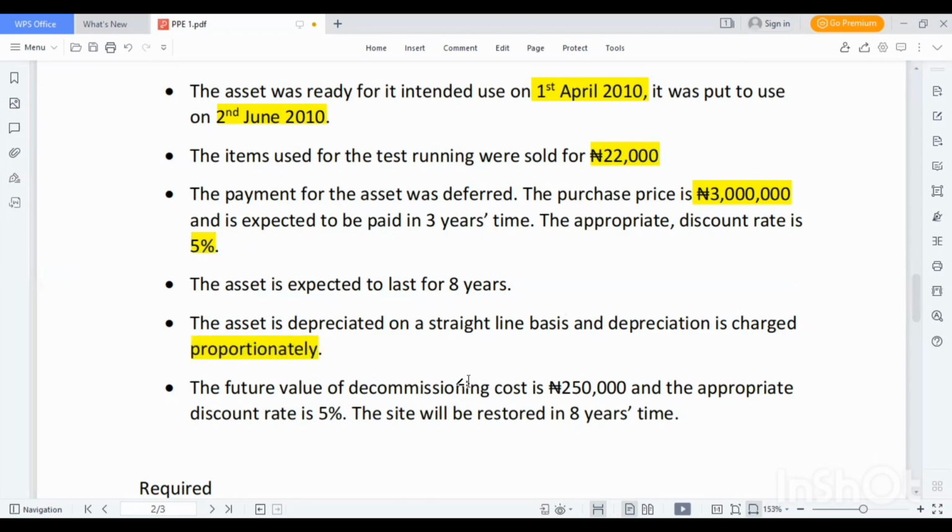The future value of the decommissioning cost is 250,000 naira. Remember from the initial lecture, we said the decommissioning cost should also be capitalized. If you've not watched part 1 of this series, please go to my YouTube channel and watch part 1. And the appropriate discount rate is 5%. The site will be restored back in 8 years' time. Required, let's look at the requirements.